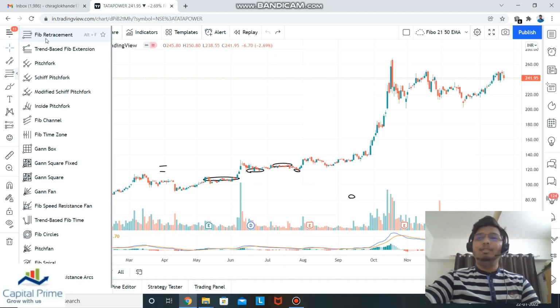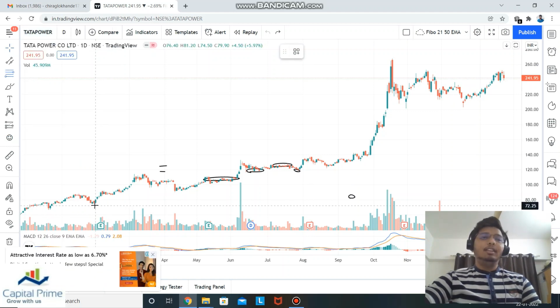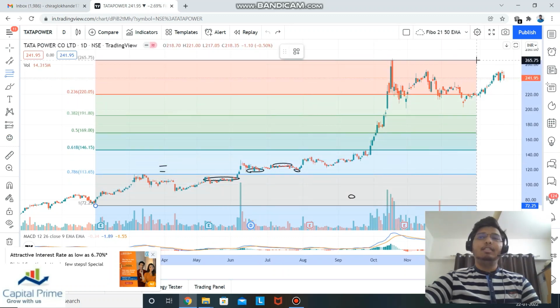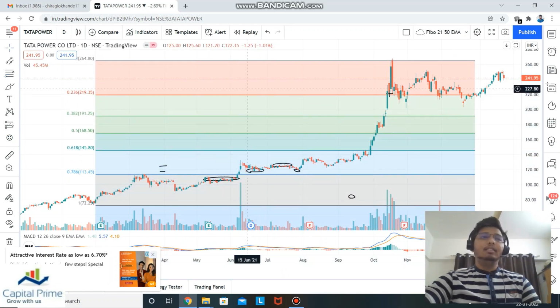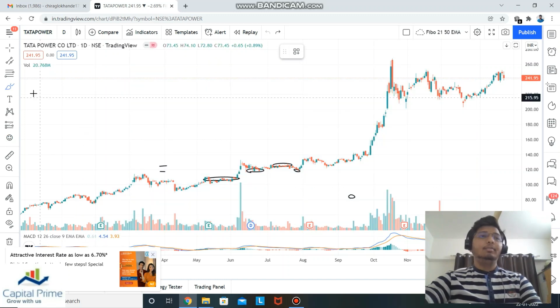We are only using the Fibonacci retracement. I already made a video on Fibonacci retracement. Maybe I'll share that next week or somewhere around this week. I'll share how Fibonacci retracement basically works. For now, you can just see that this is the tool in here. Okay, I'll delete the Fibonacci.